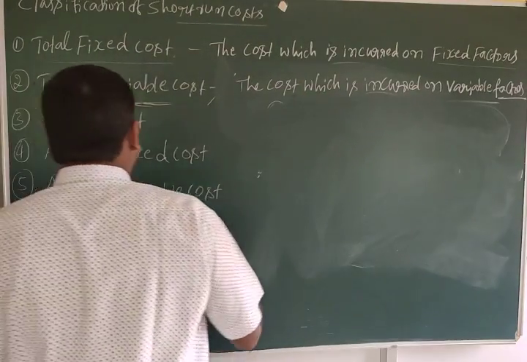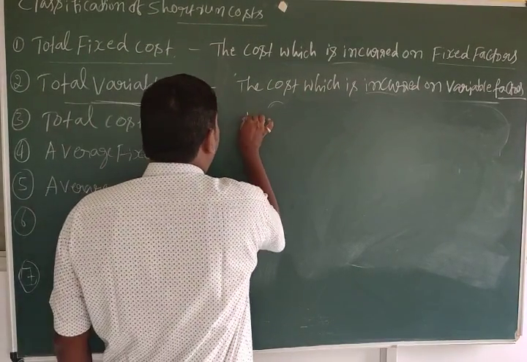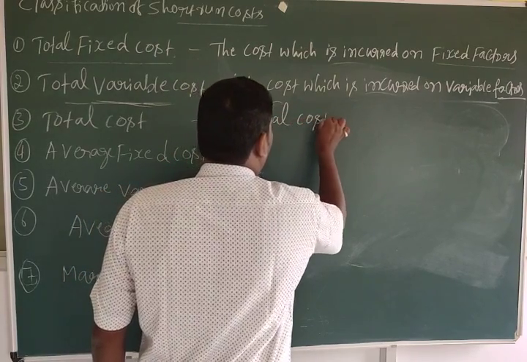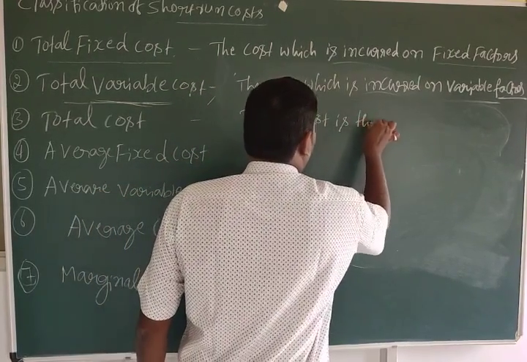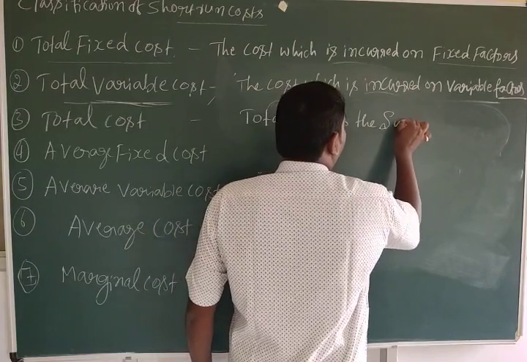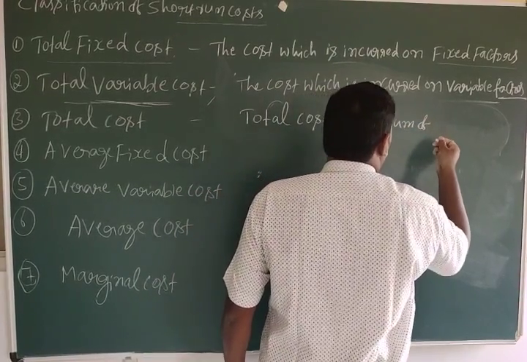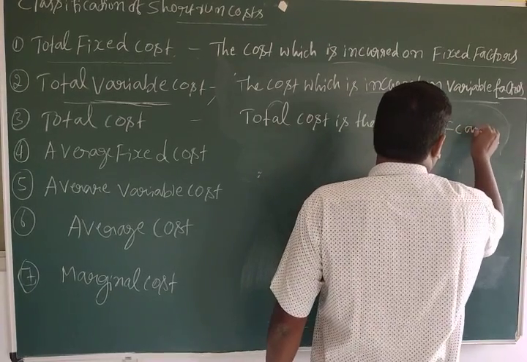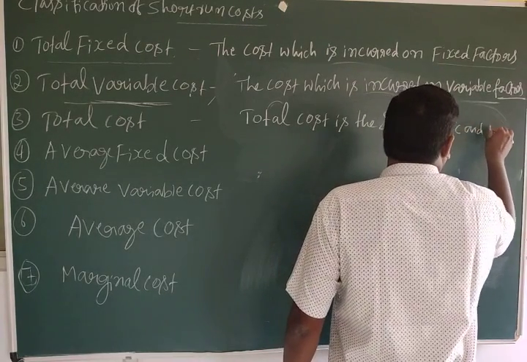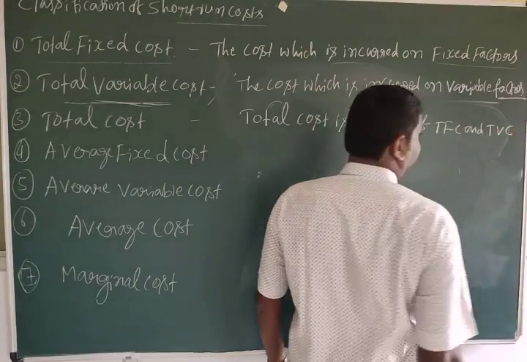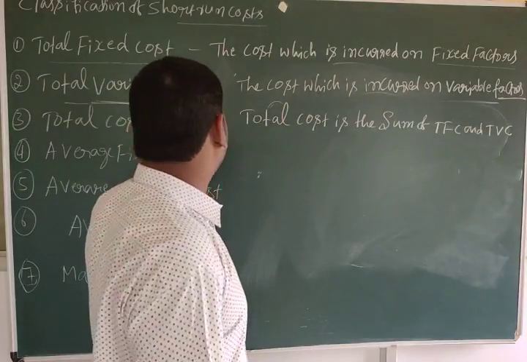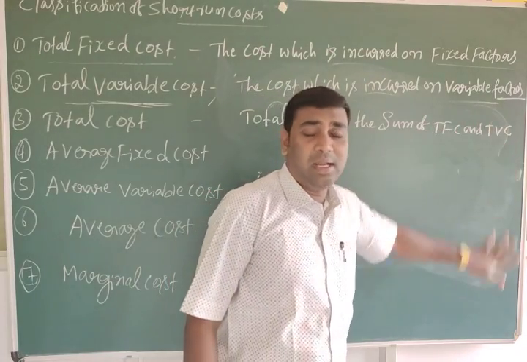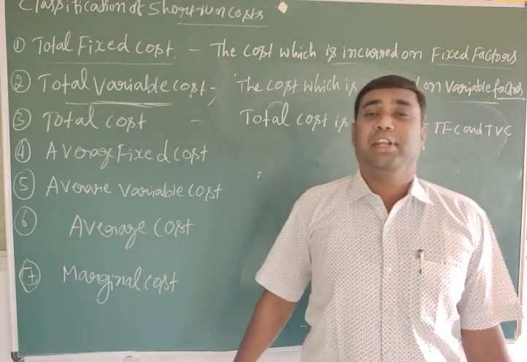Total cost is the sum of total fixed cost and total variable cost.